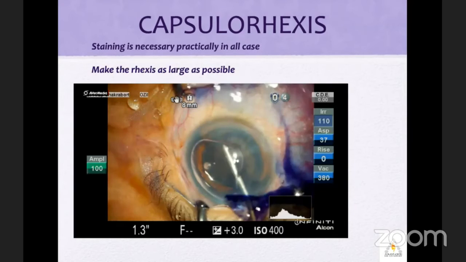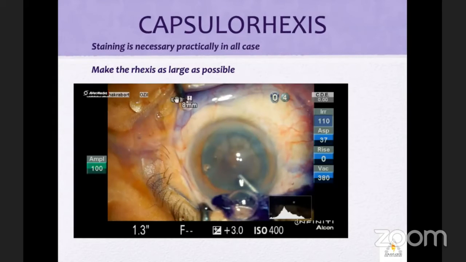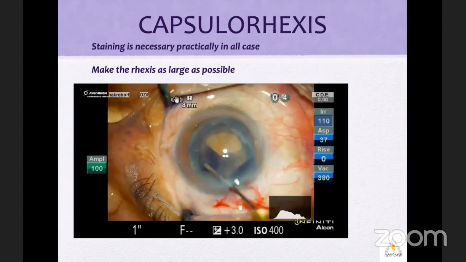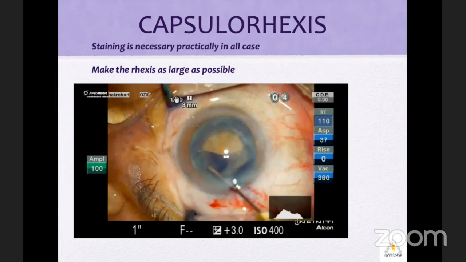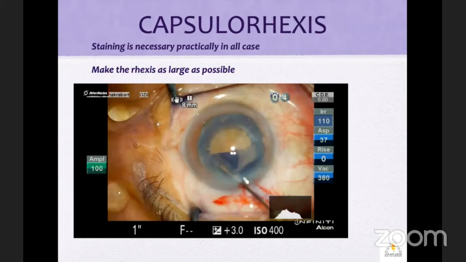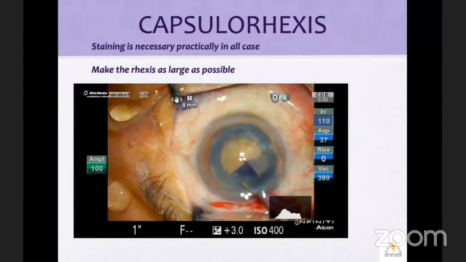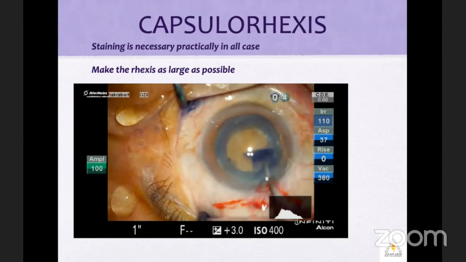You need to rotate the nucleus, and you need to have room for actually chopping the nucleus and dividing the nucleus. Now, a standard 5 to 5.5 millimeter rhexis should be attempted, to try to avoid any runaway of the rhexis. Then half of the surgery is done.